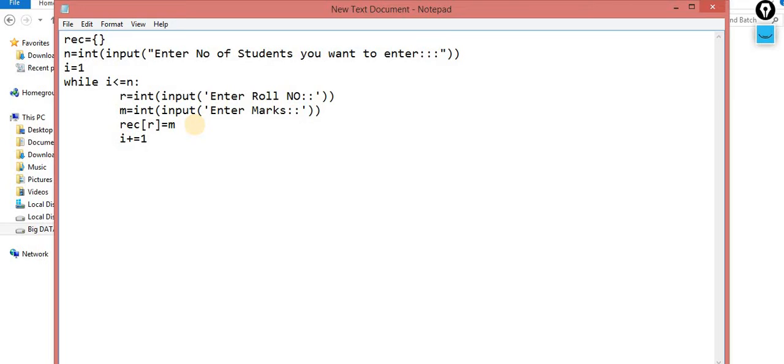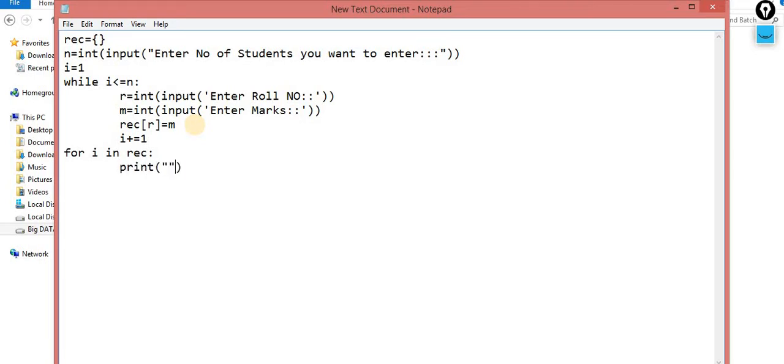So the record contains the data. How many students you enter, that is stored inside the record. Now you want to print it: for I in REC. Very simple iteration. Now you can do the concept of the key and value. You will pass the key and automatically the value will be there.